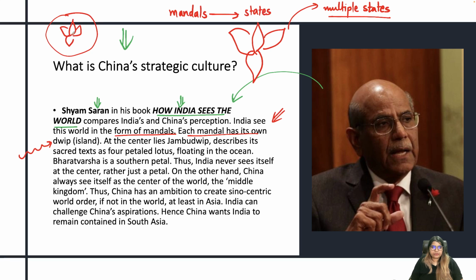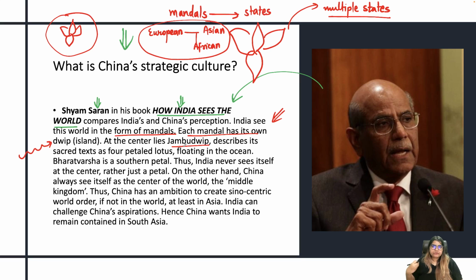Jambu Dweep, in the sense that at the center of the world, the European continent is connected by land with the Asian continent, and it is also connected with the African continent. So think of Europe, Asia and Africa as Jambu Dweep. At the center of this world, according to Shyam Saran, lies Jambu Dweep.